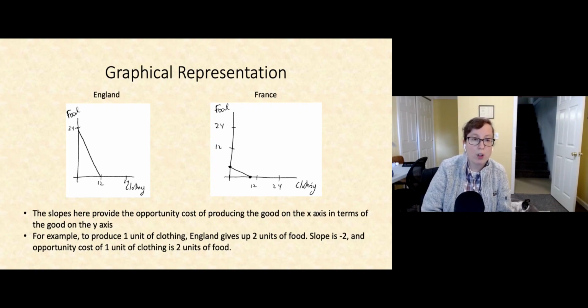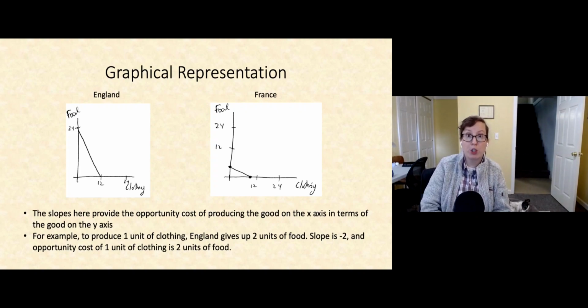If England devotes all of its time only producing food, it could produce as many as 24 units of food. And if it devoted all of its time to the production of clothing, it could produce as much as 12 units of clothing. And then the line connecting these two intercepts represents other possible combinations of production that they could achieve in their distribution of those 24 hours available to them.